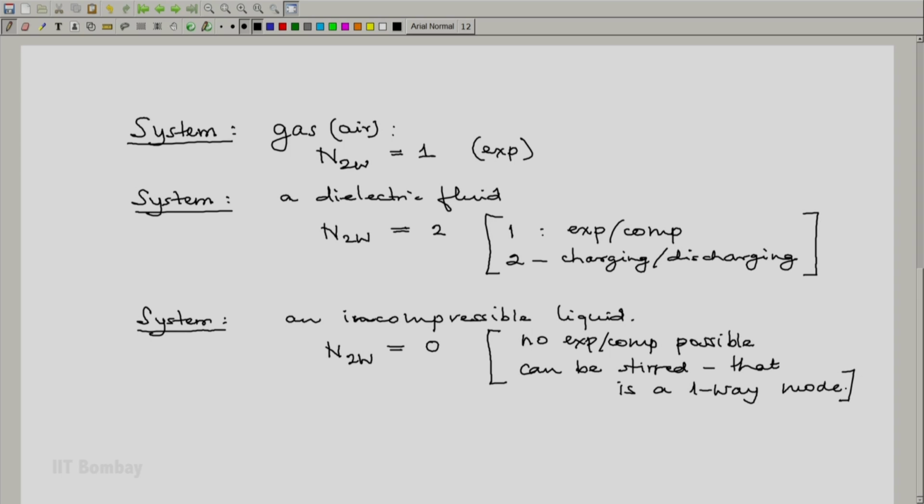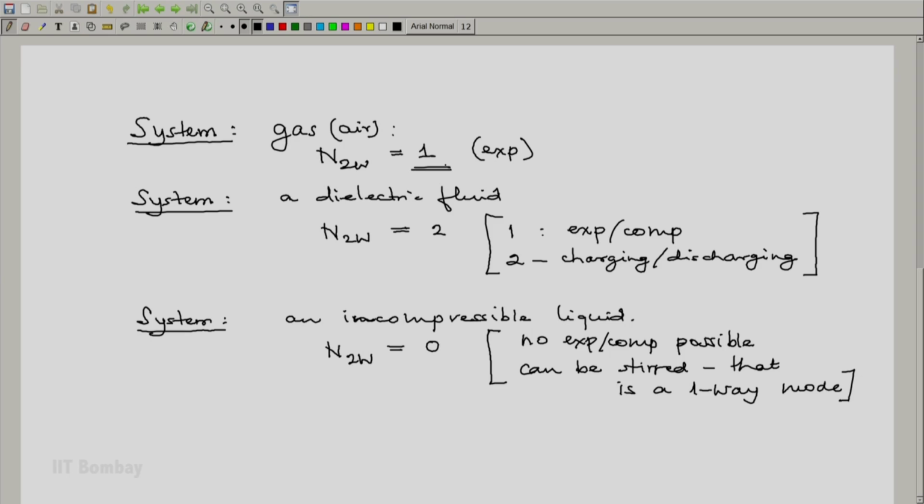So here we have seen illustrations of systems with a single two-way work mode, a system with 2 two-way work modes, and even a system with 0 two-way work modes. Using this number, we are now going to classify the systems, and this classification will be useful later.